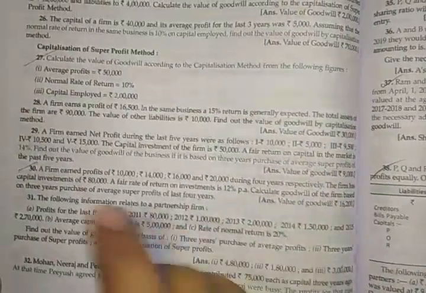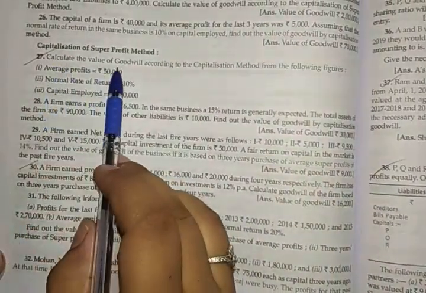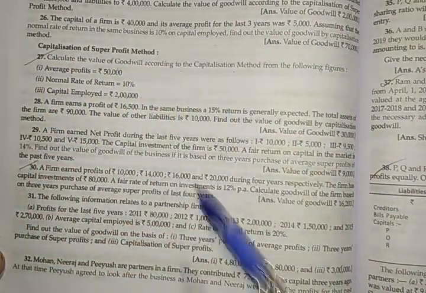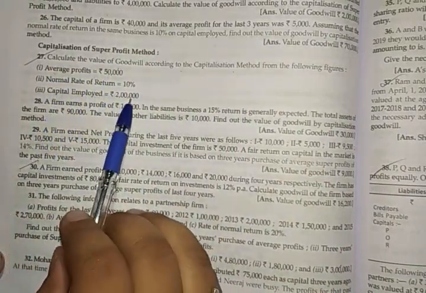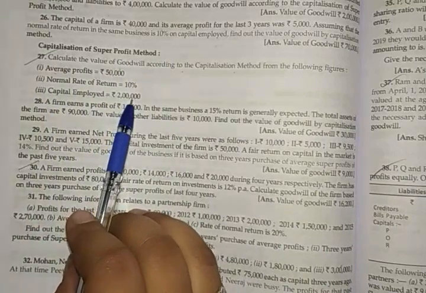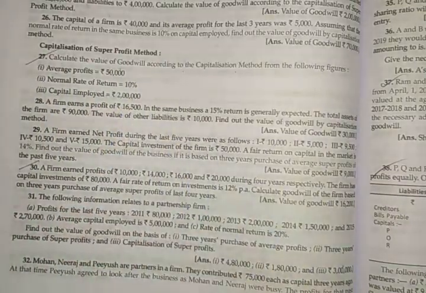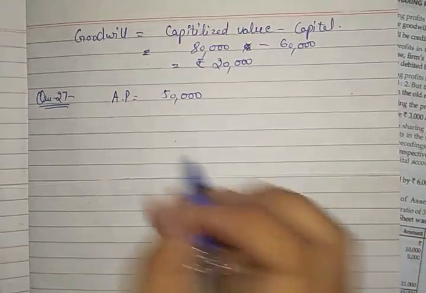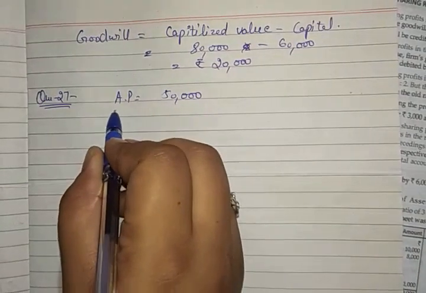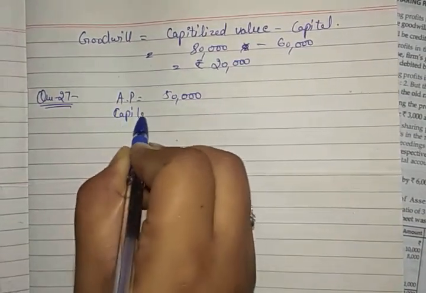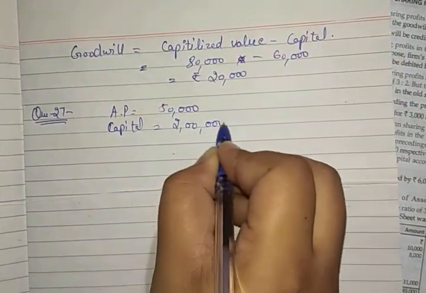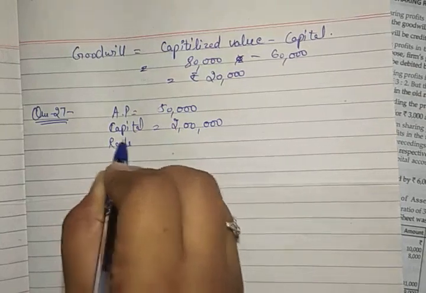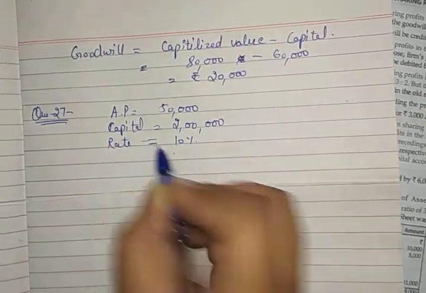Now the capitalization method, the third thing. Question number 27, calculate the value of the goodwill according to capitalization method. We have given some figures like average profit, normal rate of return, and capital employed. Now we need to find out the goodwill. Okay, let's go through the solution. In this question, we have average profit of 50,000 and capital invested is 2 lakh rupees, and the normal rate is given as 10%. This is the information given to us in the question.